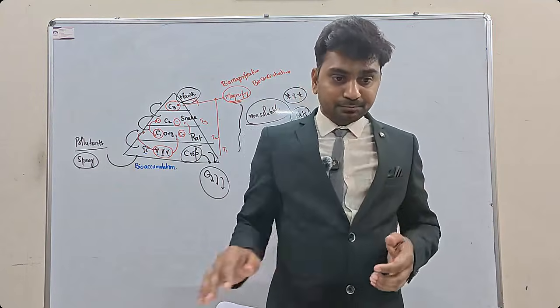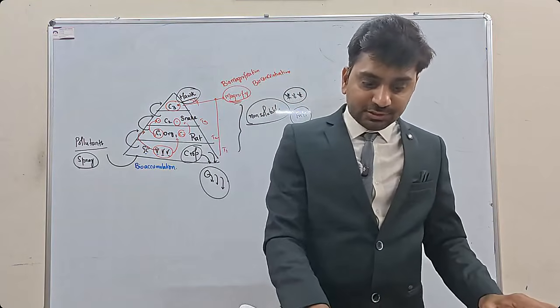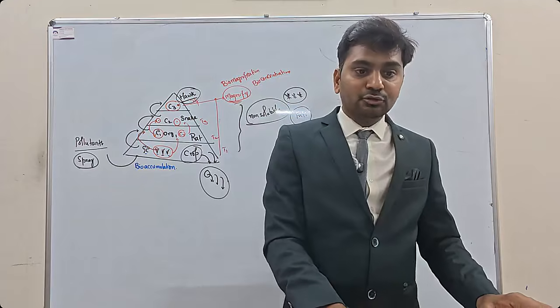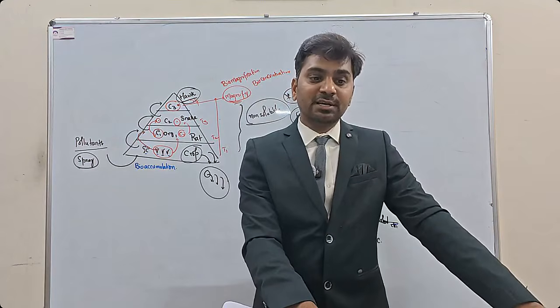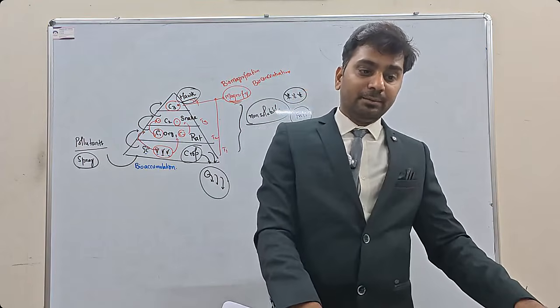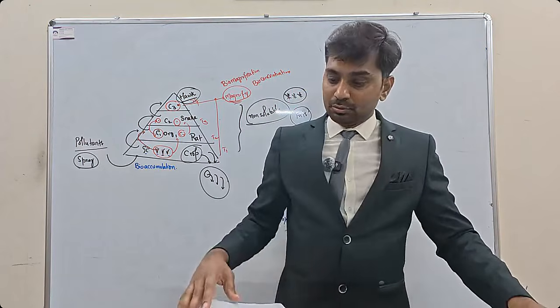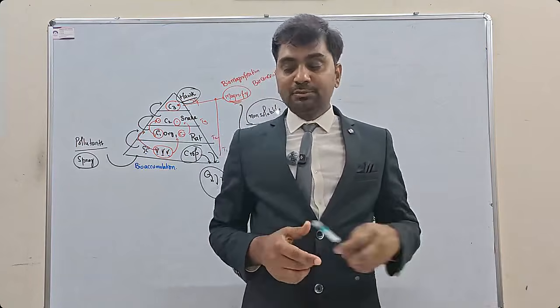Next, go here. With reference to food chain in ecosystem, which of the following kinds of organisms are known as decomposer organisms? Virus, fungi, bacteria. So, decomposers will be microorganisms.